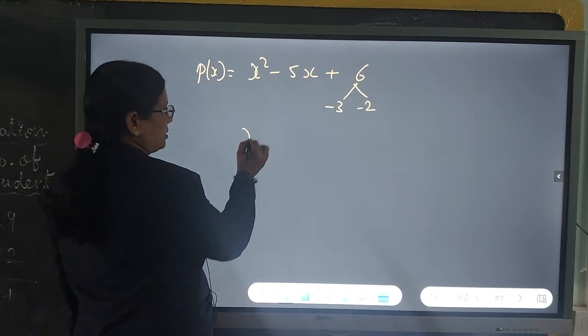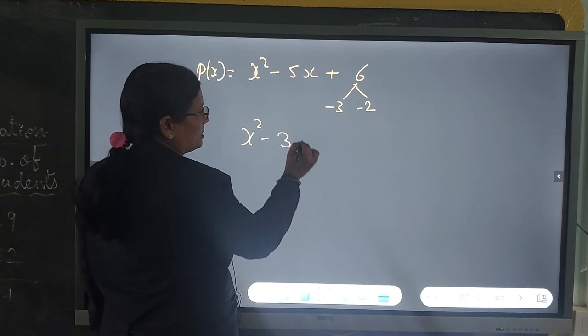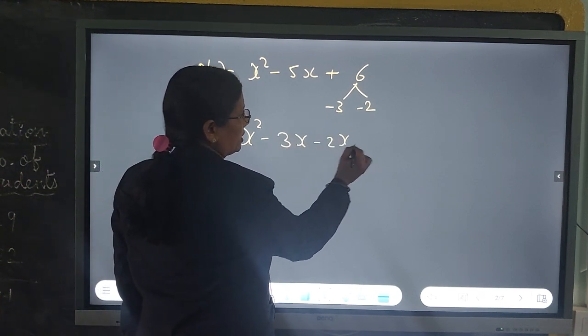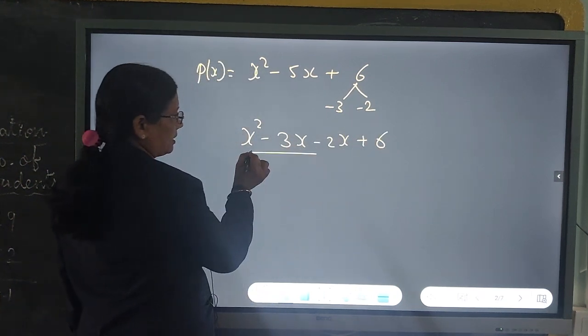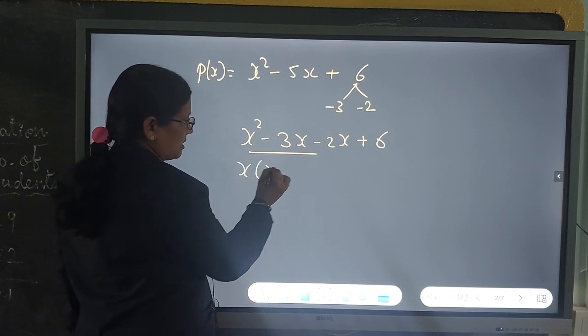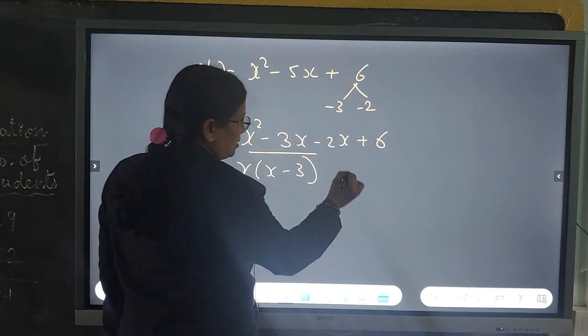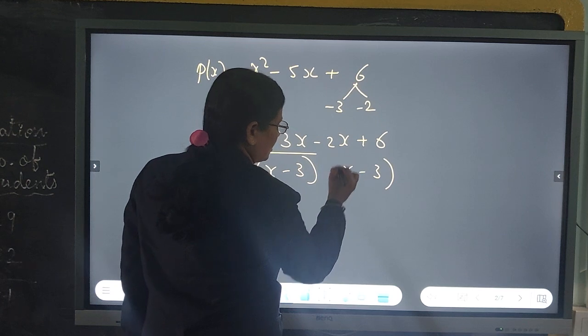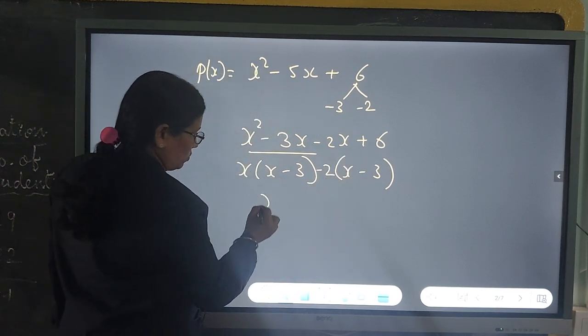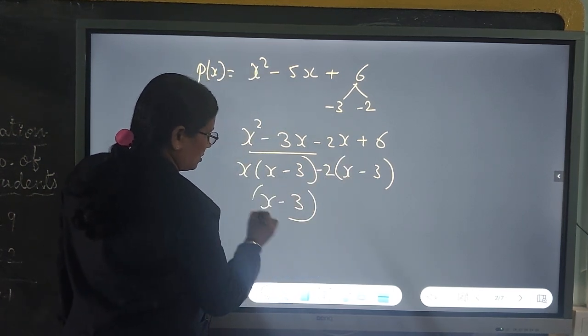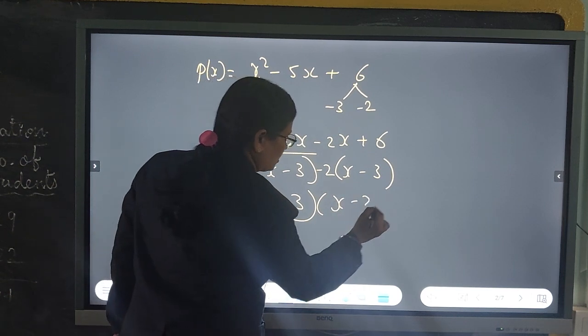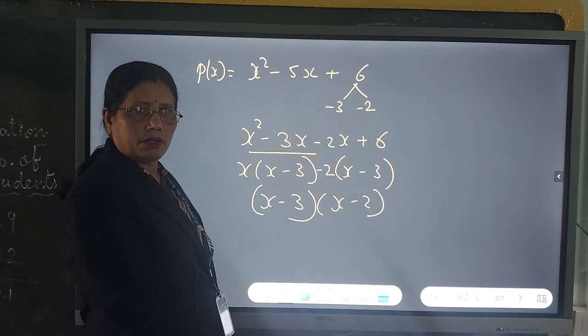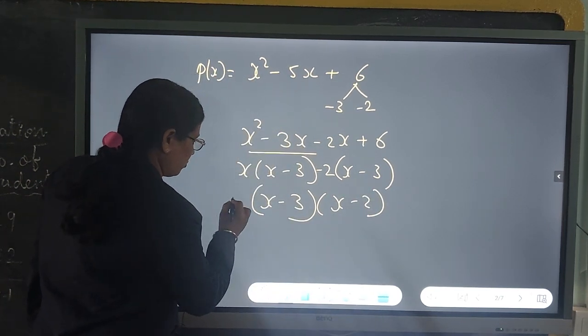So, let us proceed. x square minus 3x minus 2x plus 6. Let us take out the common factors. x into x minus 3, minus 2 into x minus 3, so the bracket x minus 3 and bracket x minus 2. This is the way we find the factors.